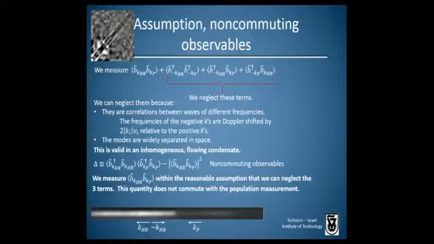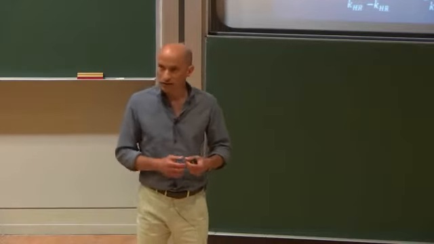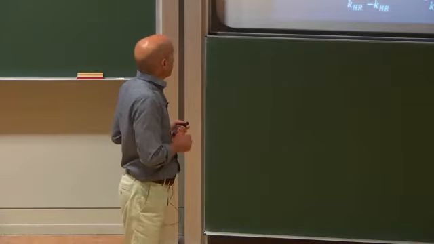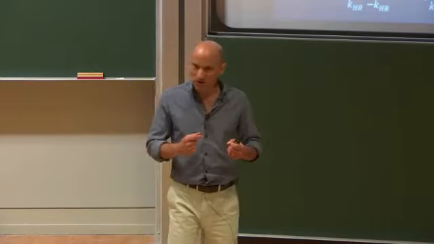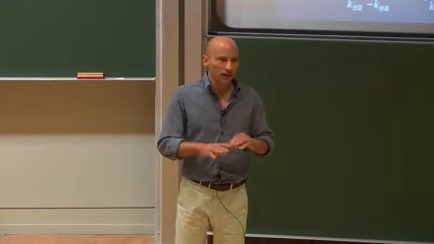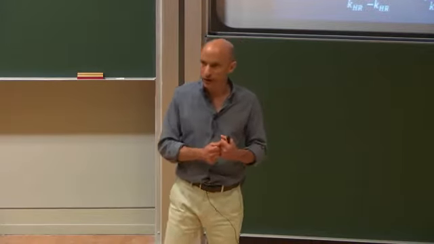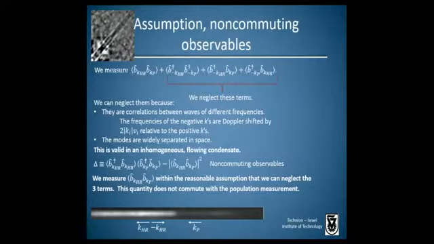It's difficult to think in this system what would cause correlations between waves of different frequencies. Hawking radiation certainly wouldn't, and so we can safely neglect these terms. In fact, in a recent theoretical paper, it's been shown that in a stationary system, these correlations between waves of different frequencies vanish exactly. So in other words, this method of measuring entanglement is not a general method for measuring entanglement in a system. We've taken advantage of the type of system, an inhomogeneous flowing condensate.